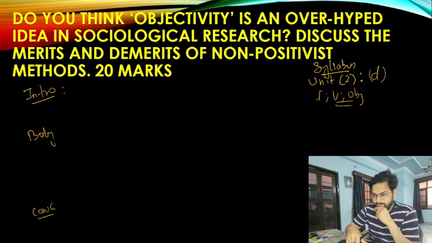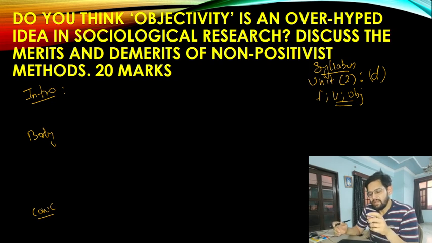The word objectivity stands for quantification of a phenomenon. For example, the word is not related to something that can be seen. It means something that is measurable.